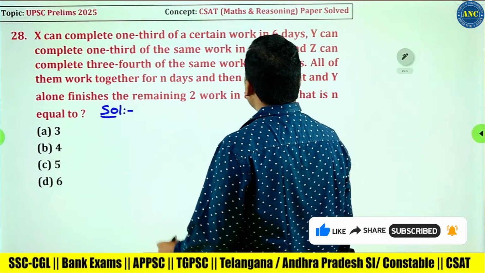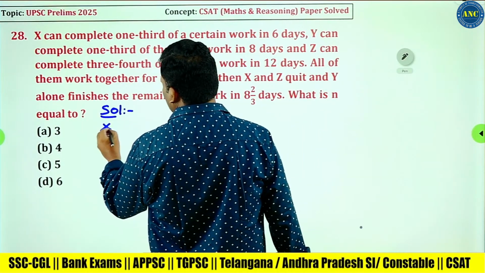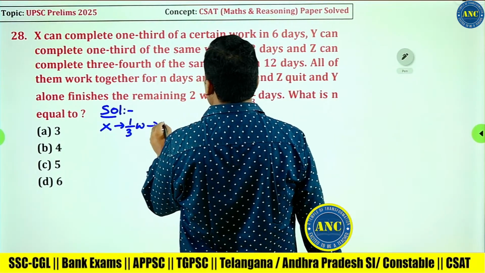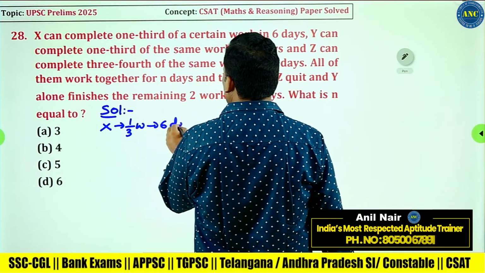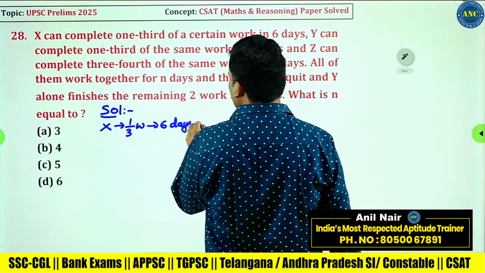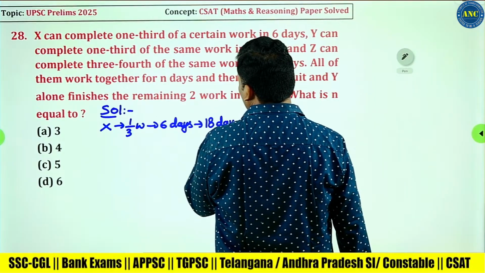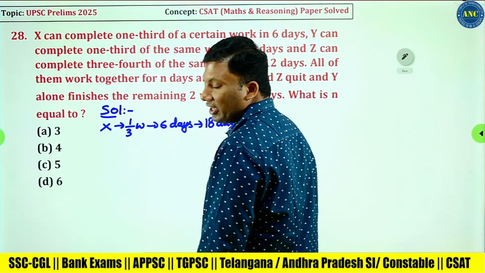X can complete 1/3 of a certain work in 6 days. 1/3 work in 6 days means in 18 days the total work will be completed. First point clear, right?